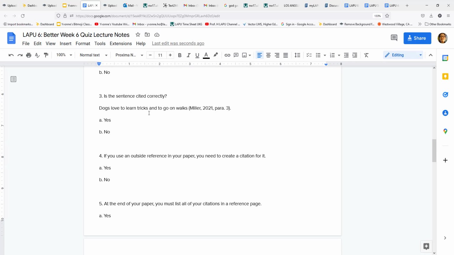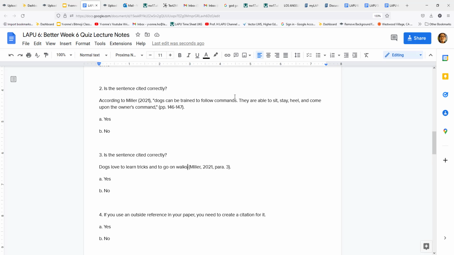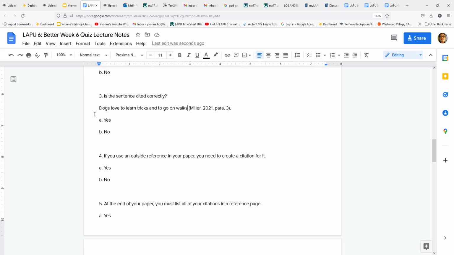Dogs love to learn tricks and go on walks. Here you have the author name, the date, and the paragraph number. Obviously this was a website. So the answer to that is yes, it's cited correctly, and you could tell this is a paraphrase because there are no quotation marks. If there are quotation marks, then you know that was a direct quote. Direct quotes have both page number and quotation marks, while paraphrases do not need quotation marks and just need the author name and date.